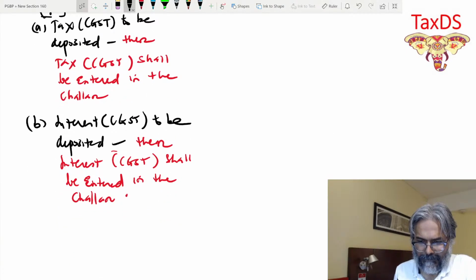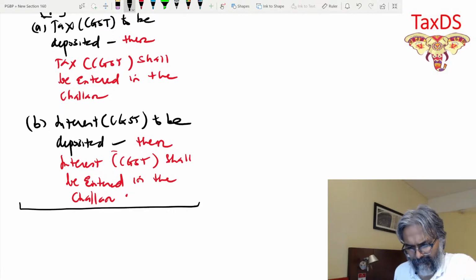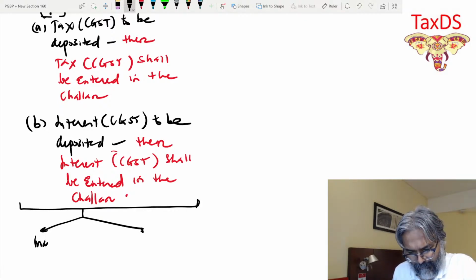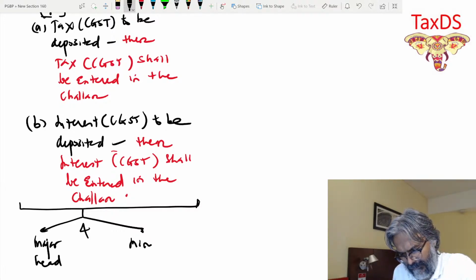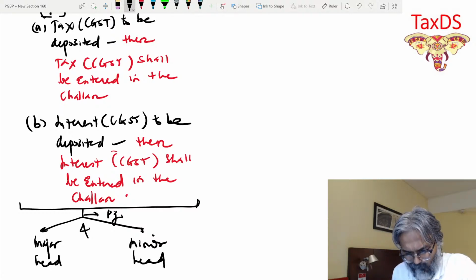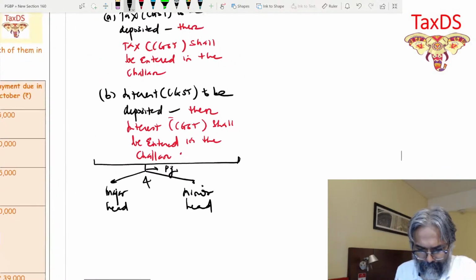Students, now, friends, there is some concept of major head and minor head. Are you aware of that? Major head and minor head, which has been there. Just have a look at the page number.